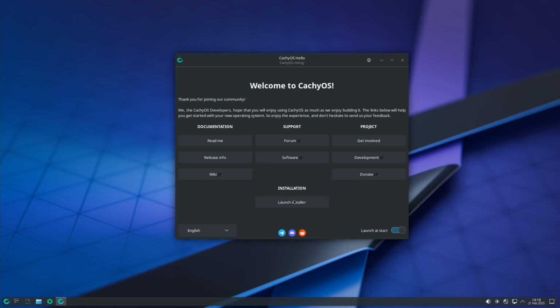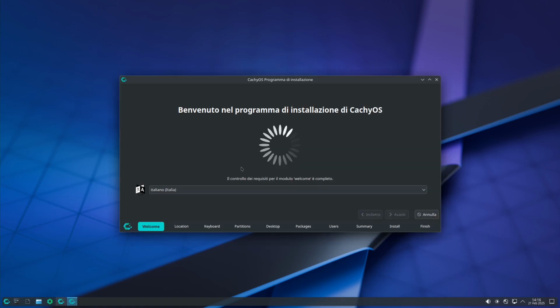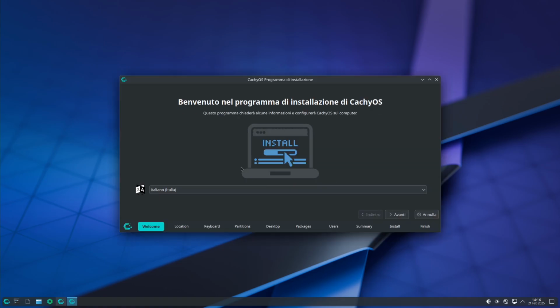Then after you've done that, you click on launch installer, and it will ask you if you want to select grub or if you want to select a different bootloader. Just choose grub, which is the one that basically every distro uses, including Ubuntu.